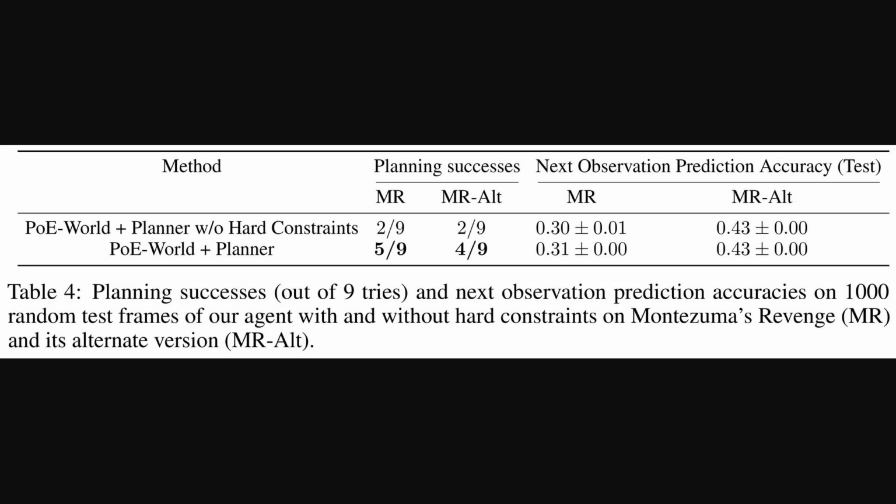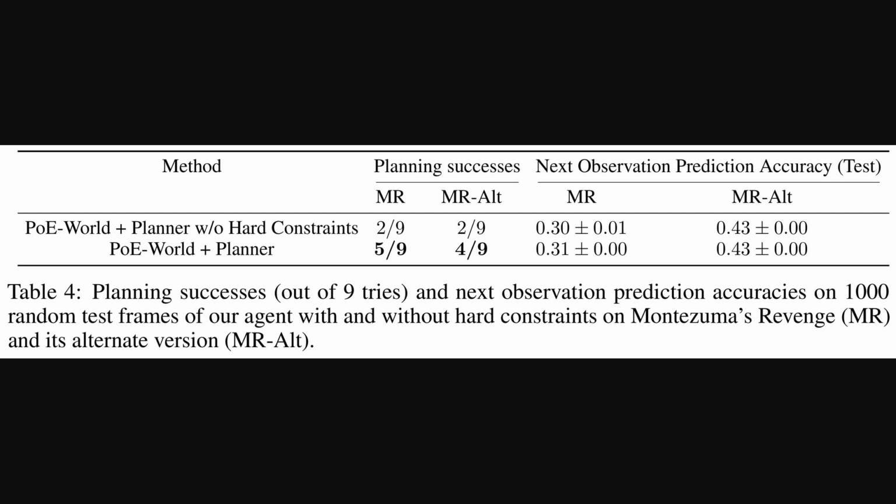Alright, so we saw that the planner is key, especially in Montezuma's Revenge. This table shows a really interesting detail about how that planner succeeds. It compares the model with and without something called hard constraints. These are additional rules that prevent the model from considering physically impossible futures, like the player walking straight through a wall.